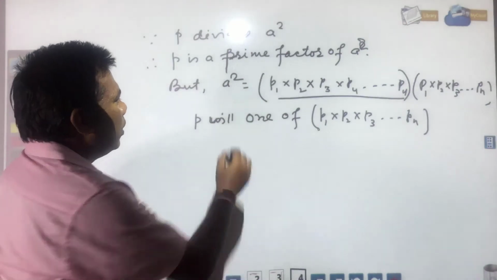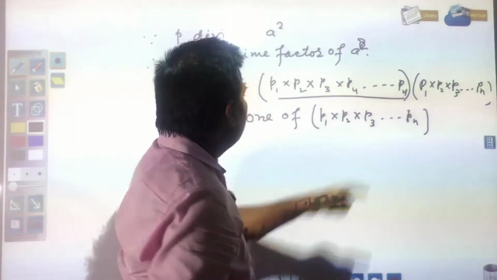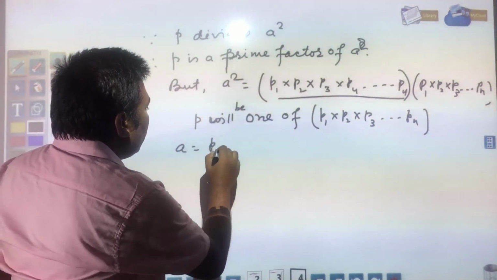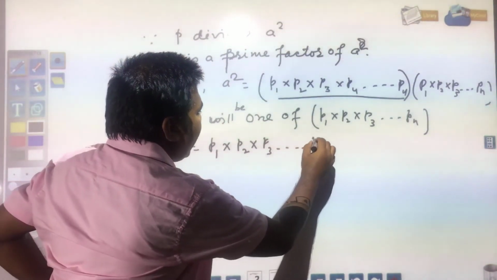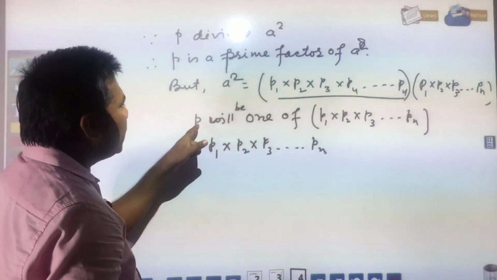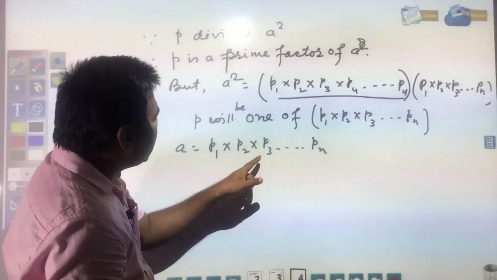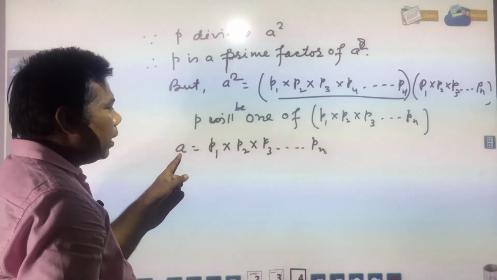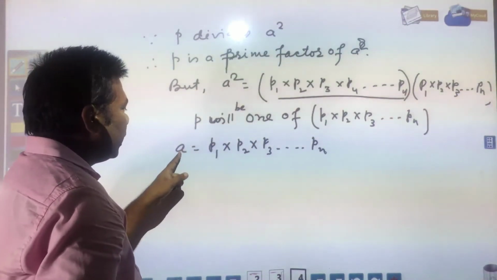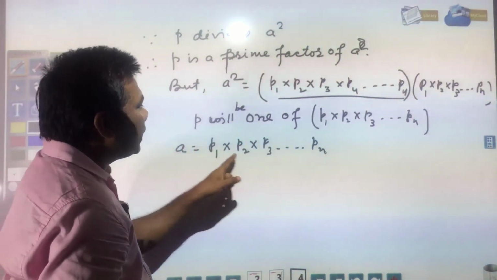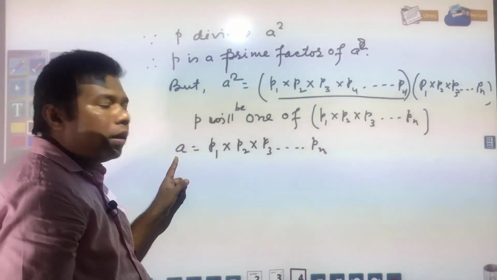P will be one of these factors, but A is equal to P1 into P2 into P3, so these factors are there of A. It means P will be here somewhere. If P1 is dividing A, P2 is dividing A, P3 is dividing A, these all are factors of A. In the same way, P will also divide A, because P is also a factor of A.